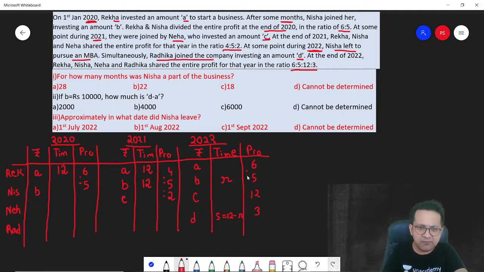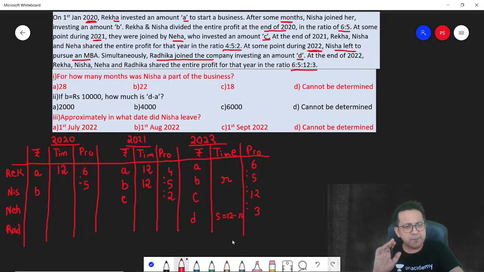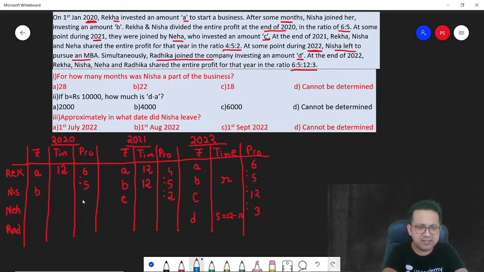If you are viewing me live and if you have a doubt, you can always ask. I think it's very simple. Money into the time period is the profit. Correct? Okay. Now, some of the cells are blank, whatever is unknown. Let's put some alphabets over there. This cell in 2020 is blank. Let's call it P. We will determine P. Here, this is unknown. Let's call it Q.